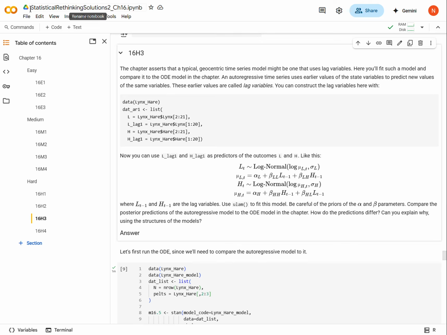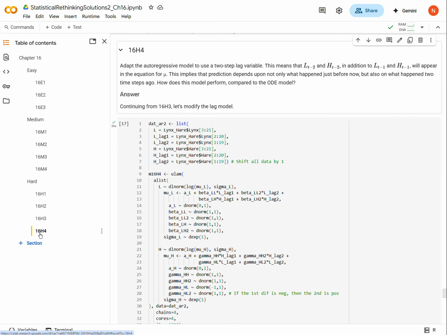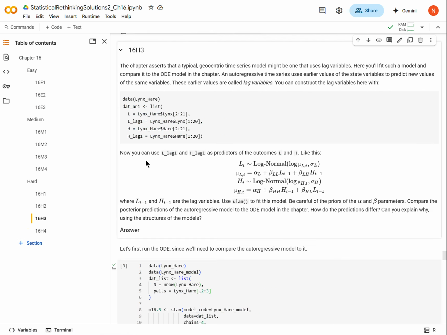Okay, so we are in Statistical Rethinking, second edition, chapter 16, and we're going to knock out questions 16H3 and 16H4. As you know, basically 16H4 is a continuation of 16H3. Okay, so here's the question. Earlier in the chapter, we used an ordinary differential equation model to model the differing and changing populations between lynxes and hares.